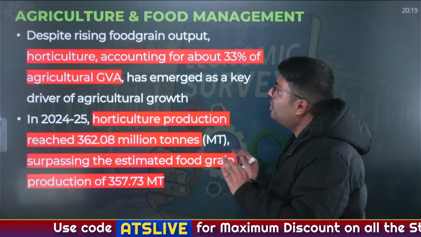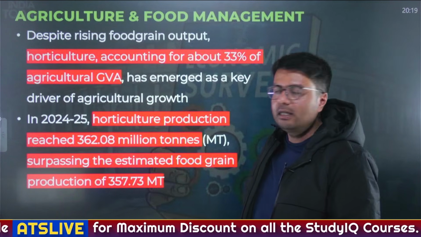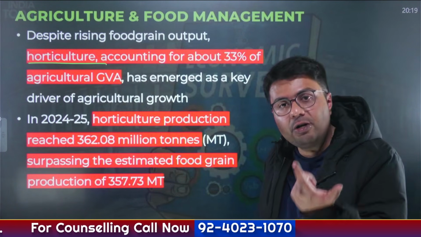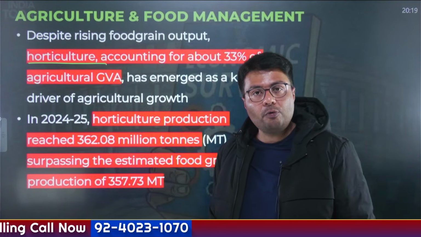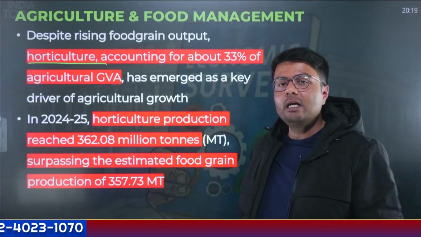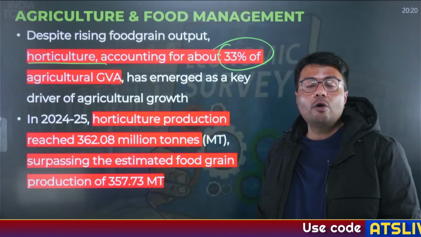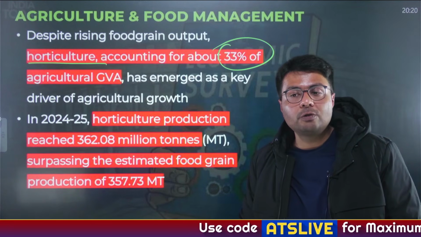Now, despite food grain output, there is the horticultural sector, which means cultivation of fruits and vegetables, right? As I told you, due to increased disposable income, now people are willing to eat more nutritious food, which the horticultural sector would provide. Despite rising food grain, it is the horticultural sector which is accounting for 1/3 of total agricultural gross value added.